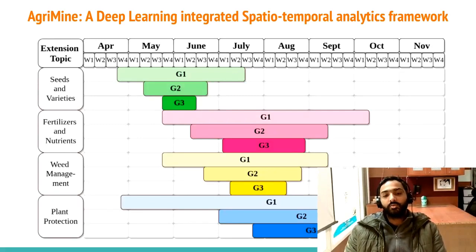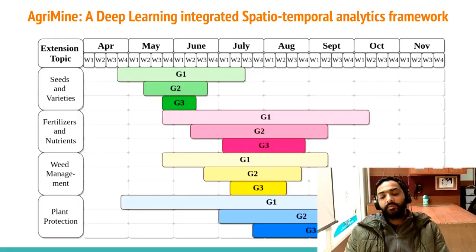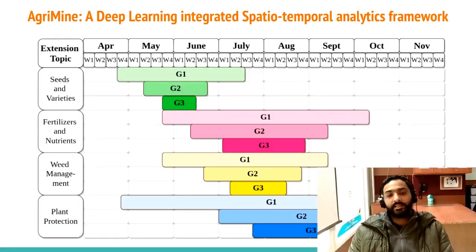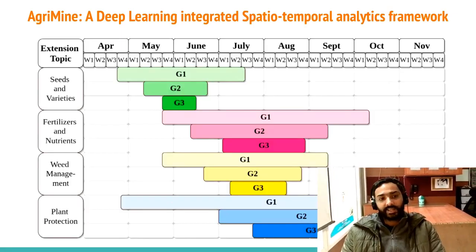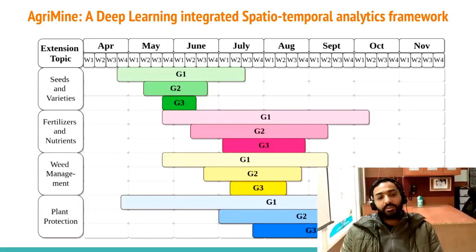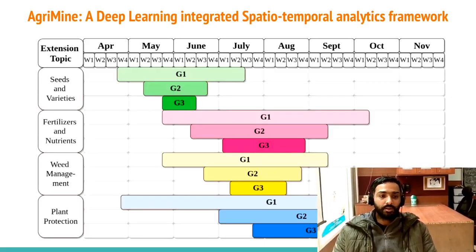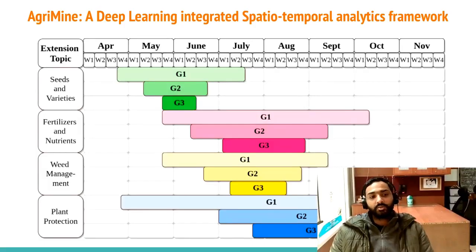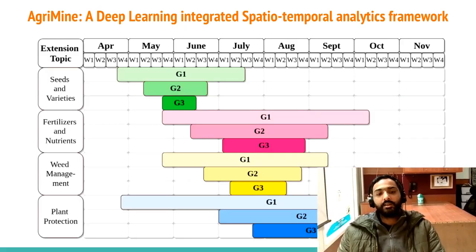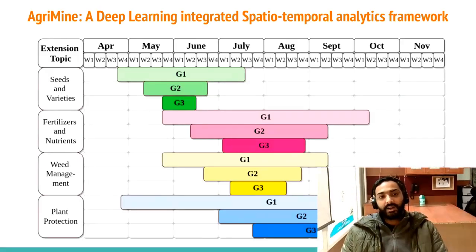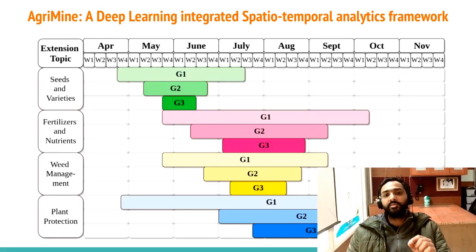So in UP state, what we are recommending is when we should do the agriculture extension activities regarding which topics. For example, the x-axis represents the topics corresponding to this rice crop. So if we want to, for example, the green color bars are from April last week till July second week.